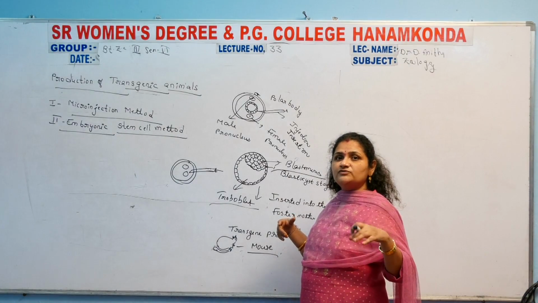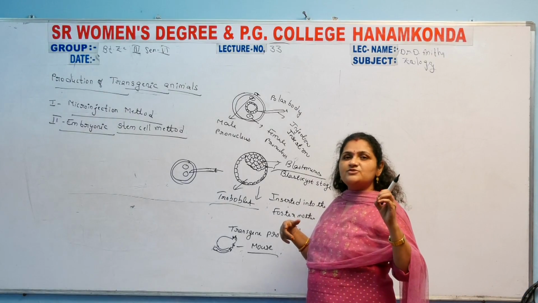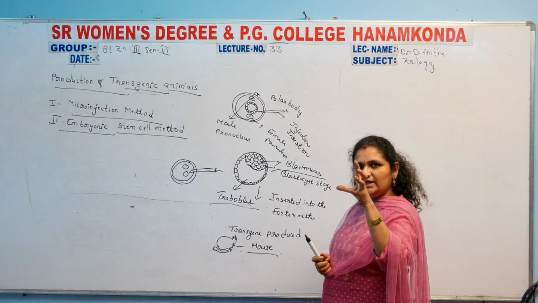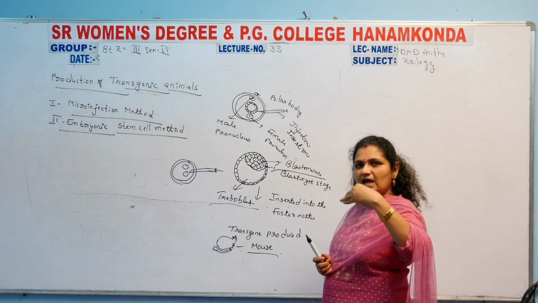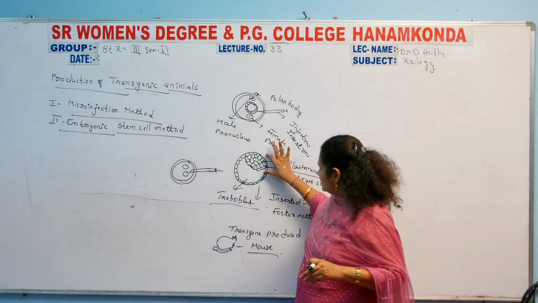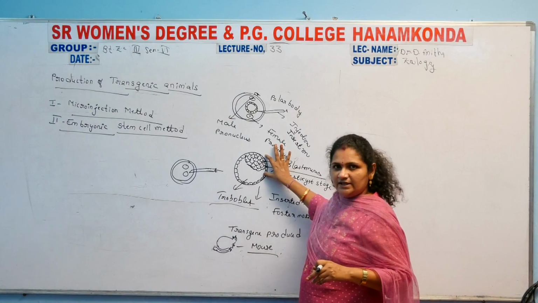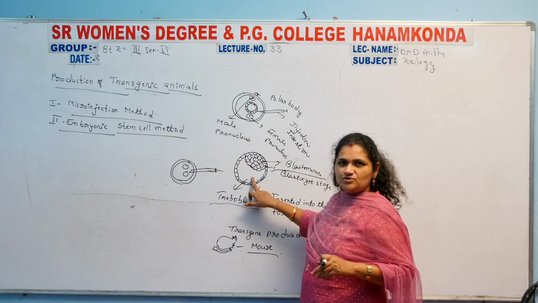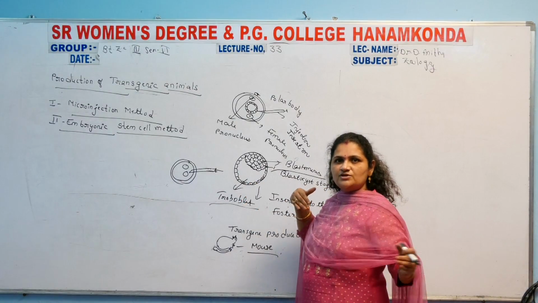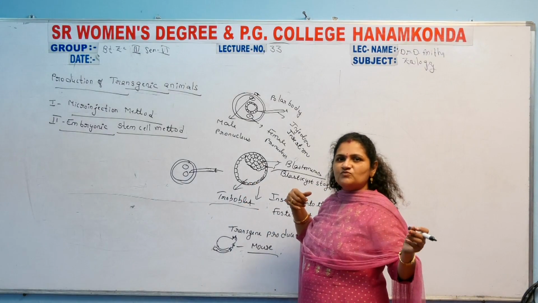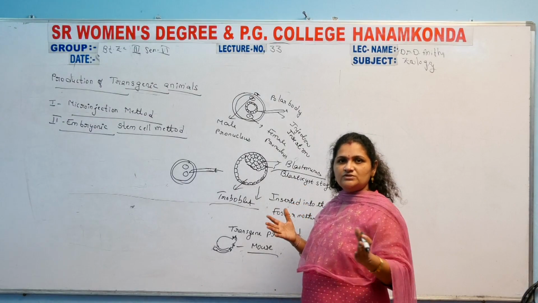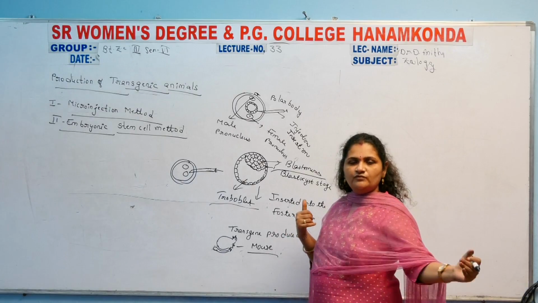After that, it is converted into a blastocyst stage, meaning the cells move to a specific area and in the remaining area a cavity is formed. See this, the cells are grouped together in one area and the remaining area forms a cavity. So the blastocoel is formed, which is mainly involved in the formation of the coelom.